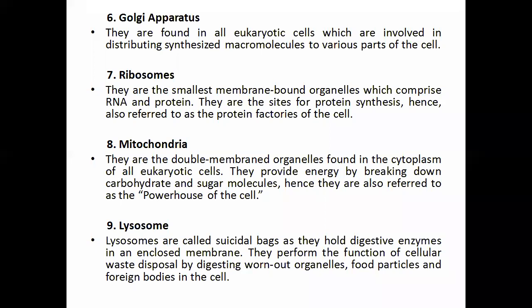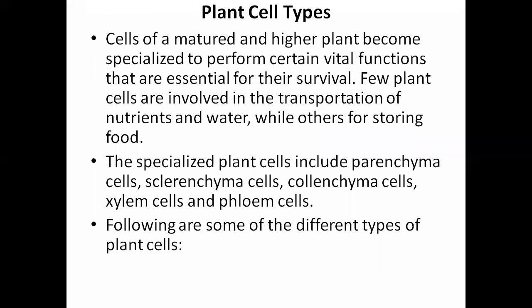That's what the word has been used. Then plant cell types, there are different types. Cells that are matured in higher plants become specialized to perform certain vital functions that are essential for the survival of the plant. Few plant cells are involved in the transportation of nutrients and water, while others are for storing food only, right? The specialized plant cells include parenchyma cells, sclerenchyma cells, collenchyma cells, xylem cells, and phloem cells.